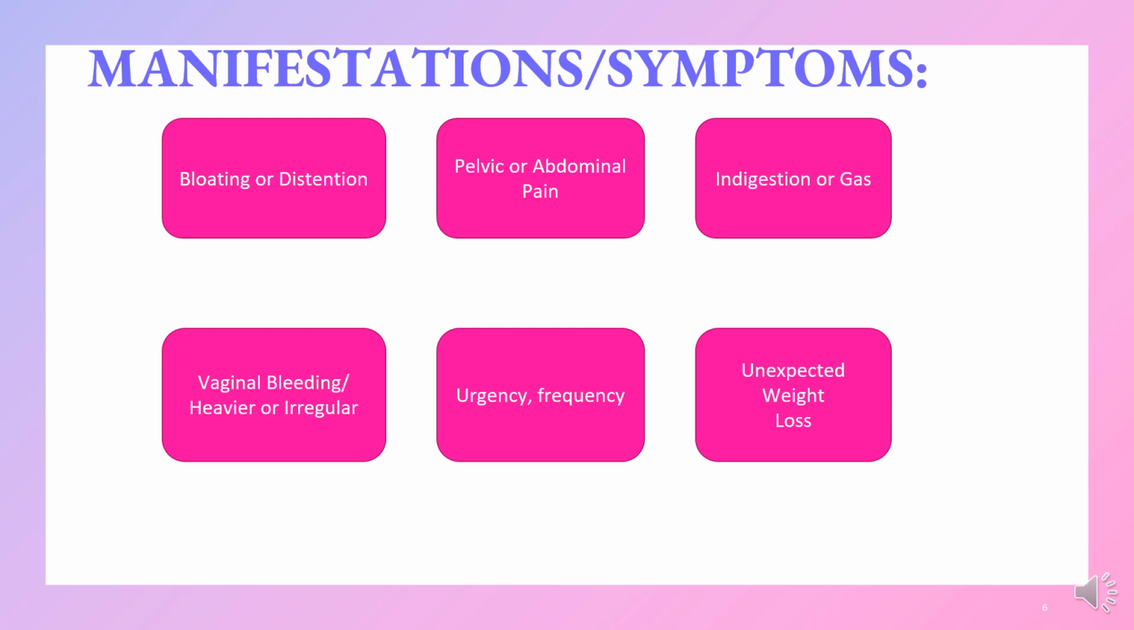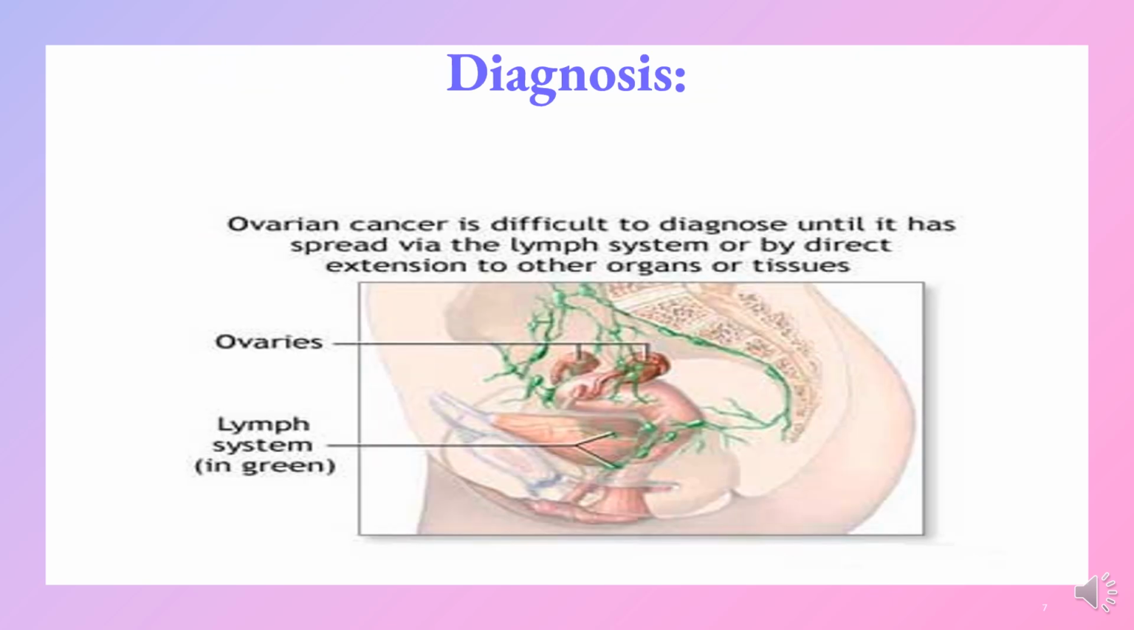And then unexpected weight loss. This is a highly metabolic cancer. Cancer is highly metabolic, but this is a very aggressive, fast growing cancer. So even more so. I do have this: ovarian cancer is difficult to diagnose until it has spread via the lymph system or by direct extension to the other organs. Again, spreading from one ovary to the other is metastasis.